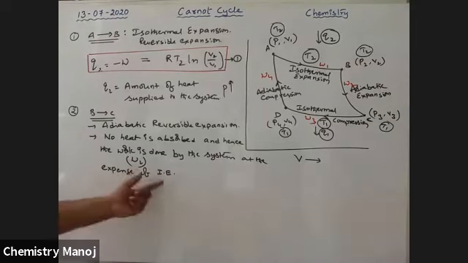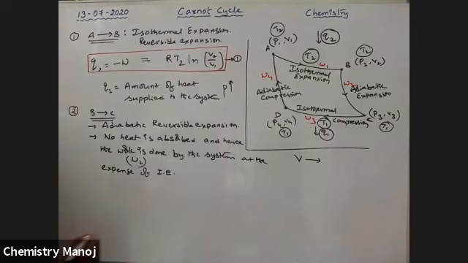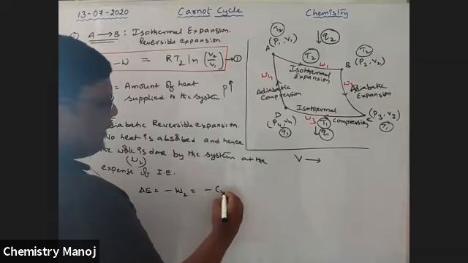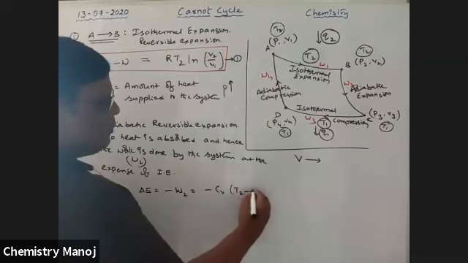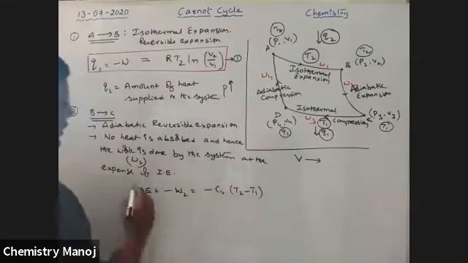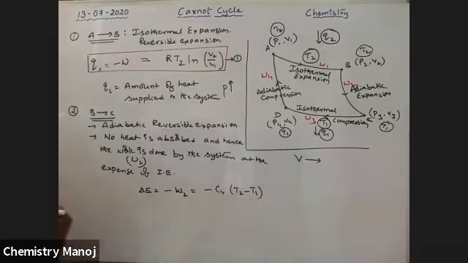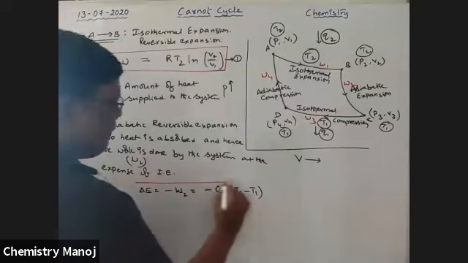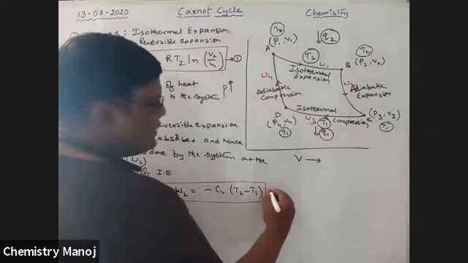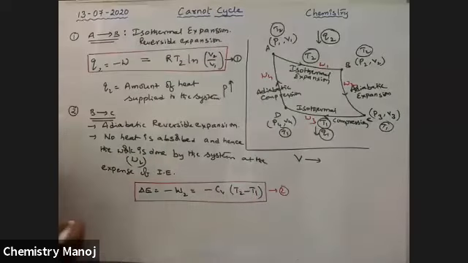Therefore, work done is equal to the change in internal energy, that is delta E, which is equal to minus W2, equal to minus CV (T2 minus T1) for the adiabatic process, where one temperature is the final and the other the initial. It is the work done along BC, equation 2.